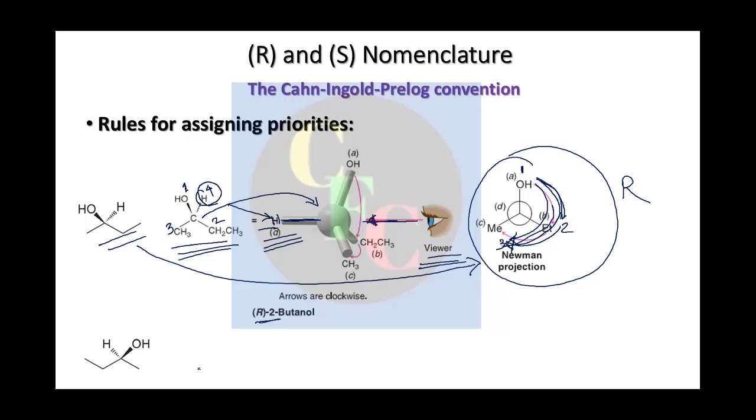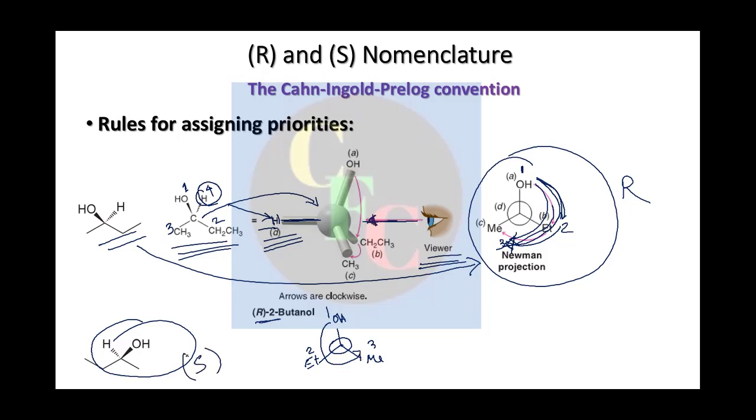Whereas on the other side, if you take this molecule, it will look like this: OH here, ethyl here, and methyl here. So it is 1, 2, 3. Now it is anti-clockwise, so it is S-butanol.